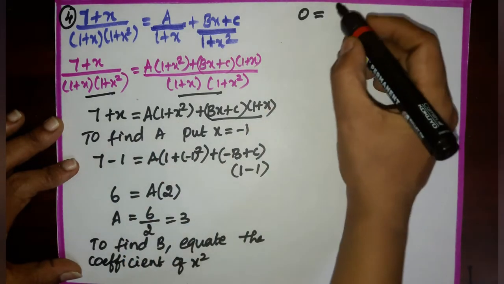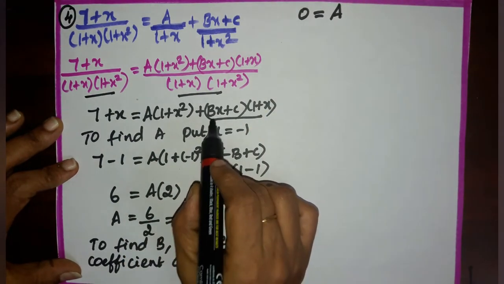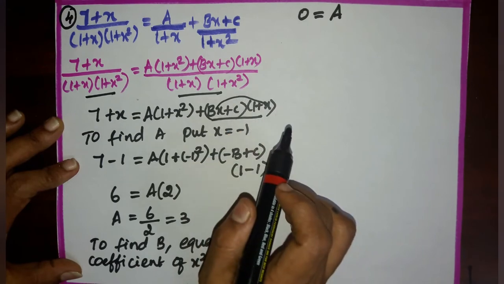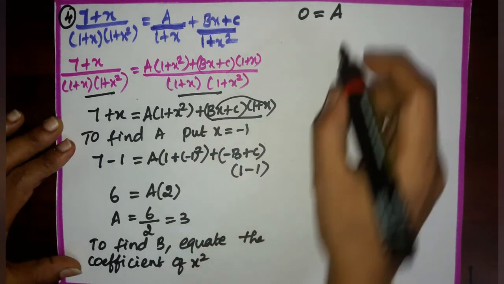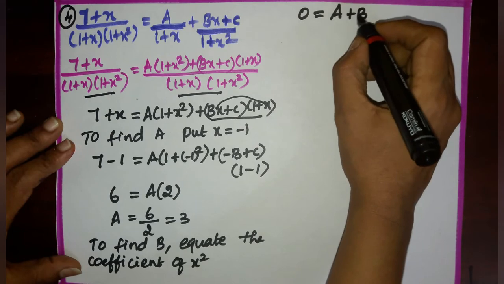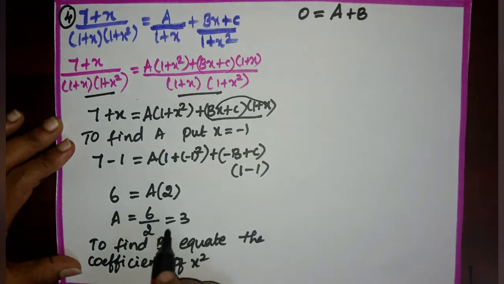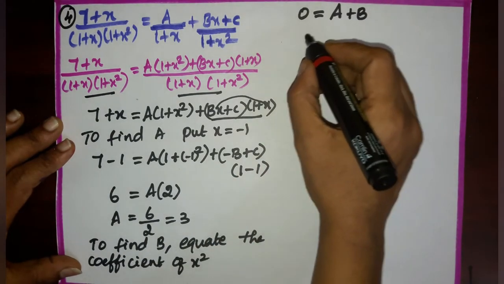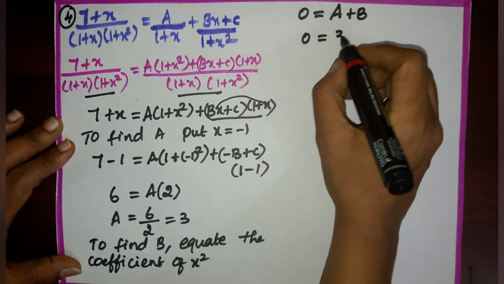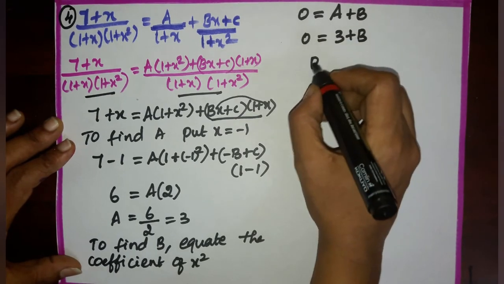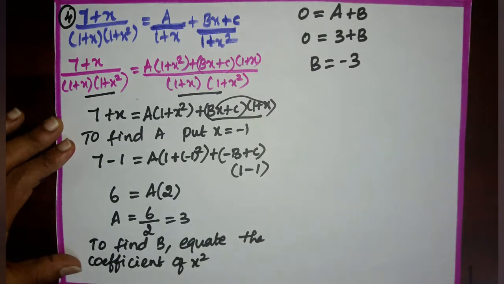The coefficient of x square is a. Second term bx into x, bx square. The coefficient of x square is b. We know the value of a is 3. Substitute here. Then we get 3 plus b, which gives b equal to minus 3.